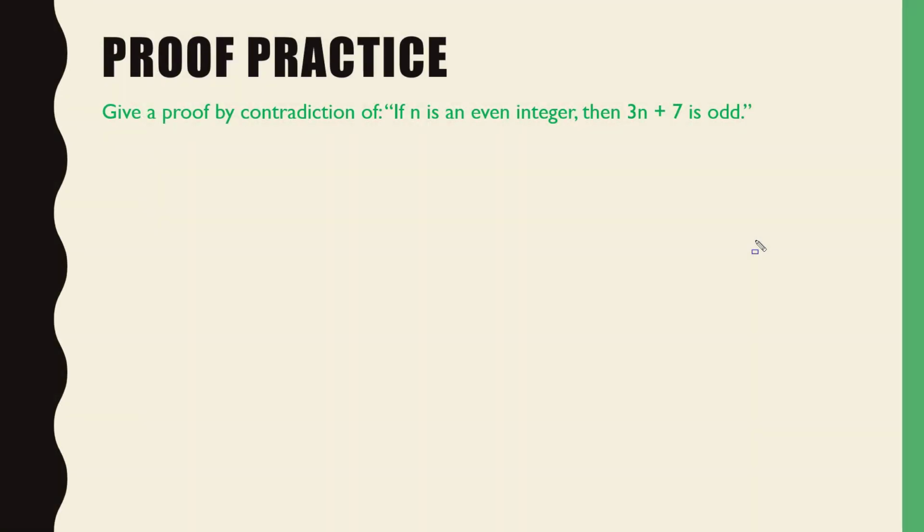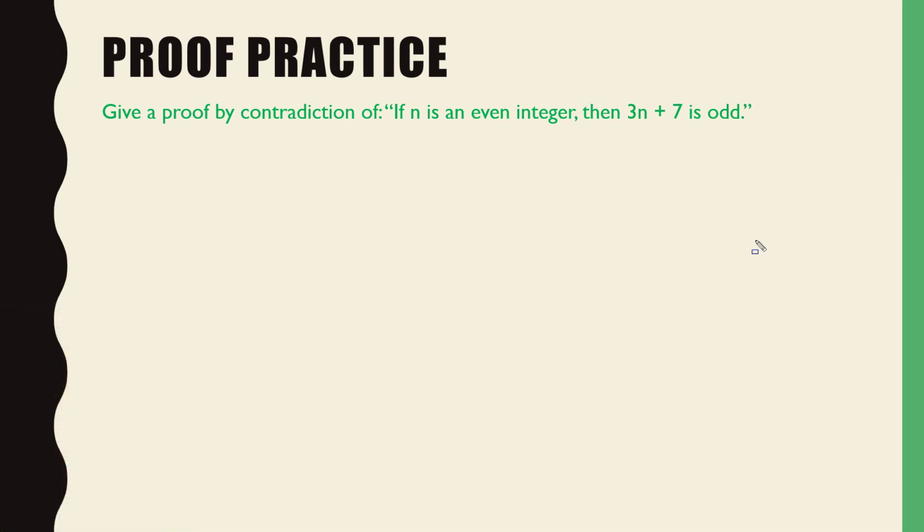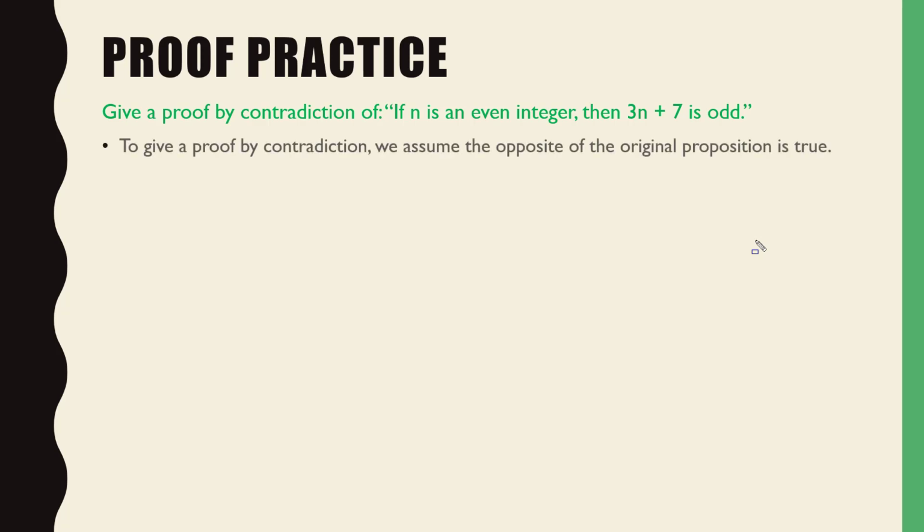So next up, give a proof by contradiction of the following. If n is an even integer, then 3n plus 7 is odd. And if you're watching the video, pause right here for just a moment, try to work this out yourself. All right, let's walk through this. Proof by contradiction. Again, in the real world, you're not told, hey, do this by this method. It's going to be a proof by contradiction, right? You're not told that in the real world. You just assume that I'm going to try a direct proof and it's going to work. And then somewhere along the way, it won't work, all right? So in this case, I don't think we're going to show that it didn't work, but we're just going to go on to the contradiction.